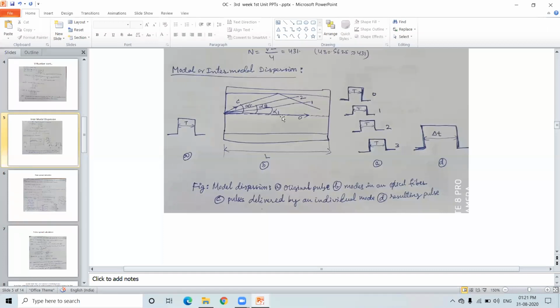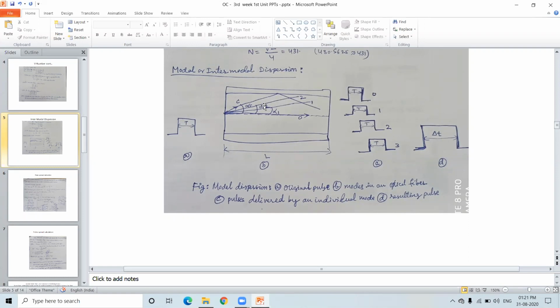So now it is very clear from the figure that this is the 0 mode. Obviously, as it is traveling along the center line, this mode will reach first. Therefore, this is the first. The 0 mode is reaching first. And the first mode, having the critical propagation angle of alpha 1, is reaching a little bit later than the 0 order mode. That is why I have started this with a slight time difference here.